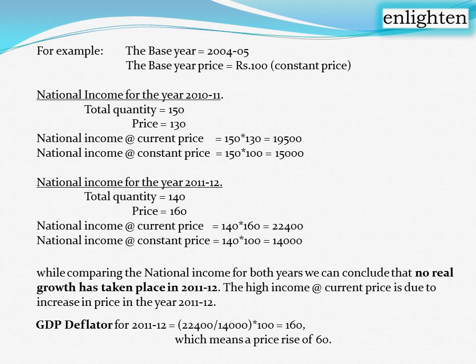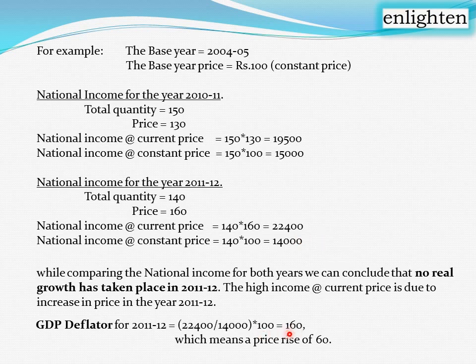So based upon this example, we know the value of real GDP, right? GDP deflator is nothing but nominal GDP divided by real GDP into 100, for calculating the overall price rise for a particular year from the base year price. So GDP deflator for 2011-12 is nominal GDP 22,400 divided by real GDP 14,000 into 100.